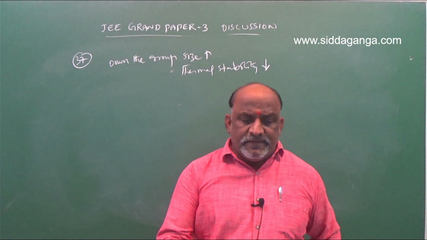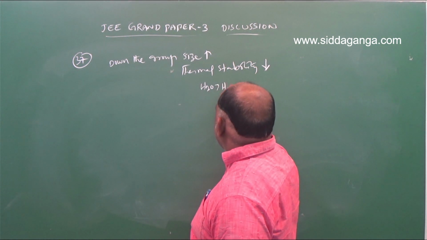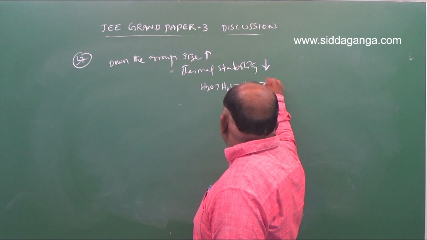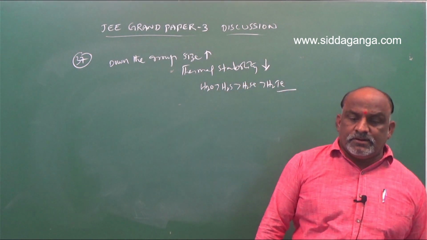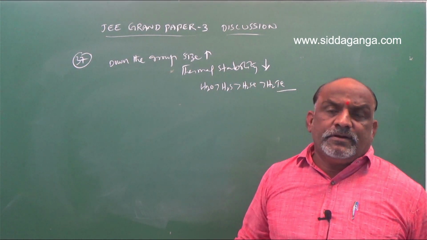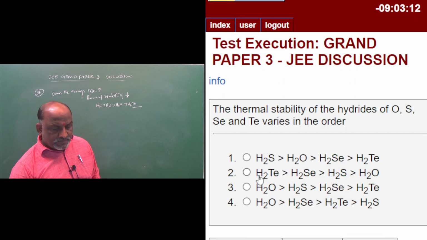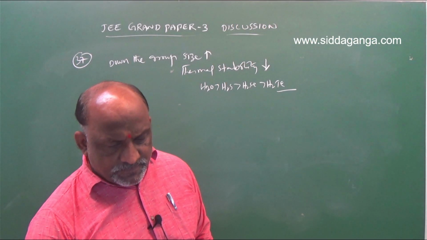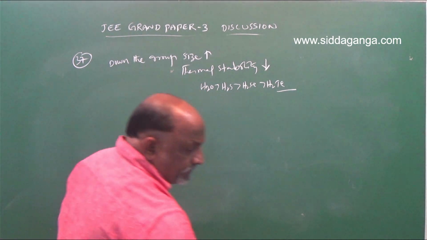So the right order is H2O greater than H2S, H2Se, H2Te. This is the right option. Option 3 is correct for this one because as size increases, thermal stability decreases. Option 3 is the right answer for question number 37. So simple, concept background. And next, question number 38.